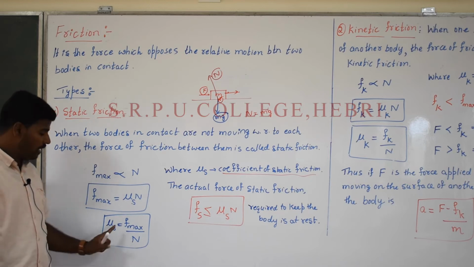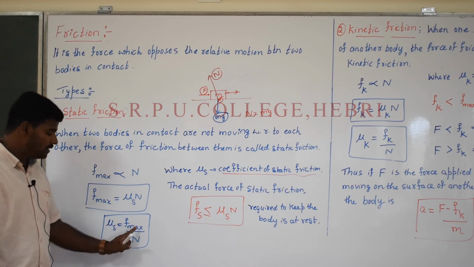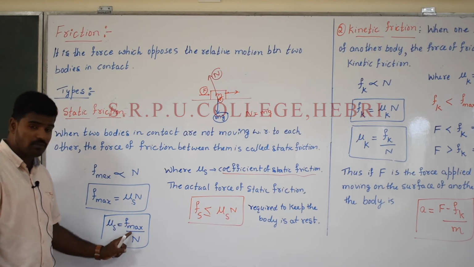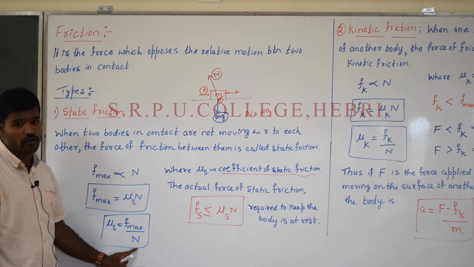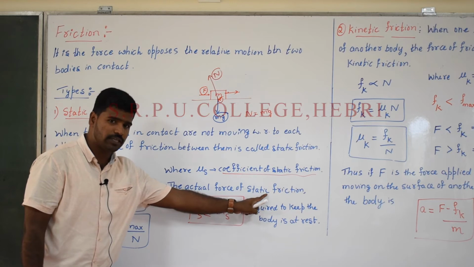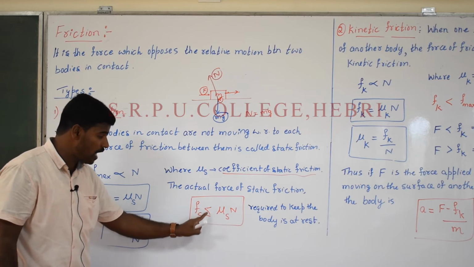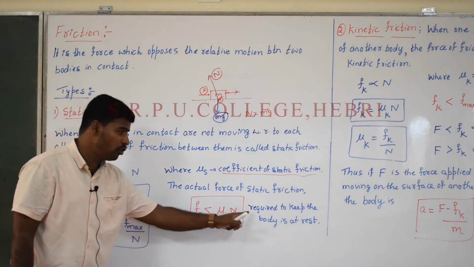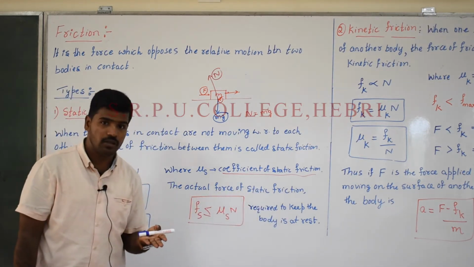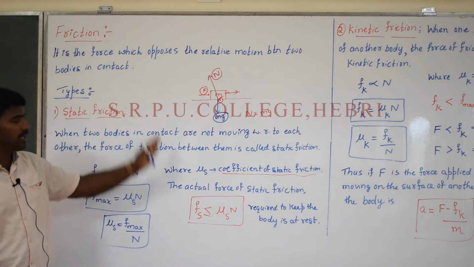The definition can be written as: the coefficient of static friction is defined as the ratio of the maximum force on the object to the normal reaction provided by the surface. Therefore, the actual force of static friction, expressed as Fs, is less than or equal to mu s times n, required to keep the body at rest. There exists a force, but the body is at rest. Therefore, which type of friction is that considered to be? That is considered to be static friction.